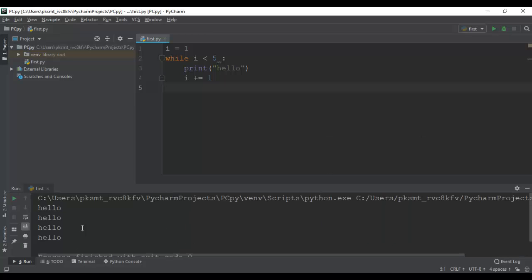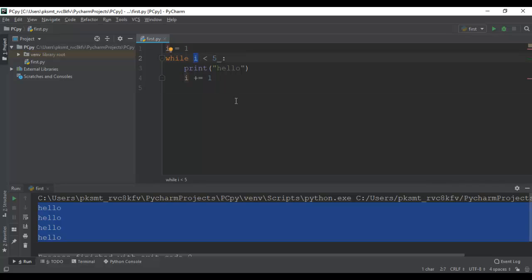Here you can see that hello is printed 4 times. Since i started with a value of 1 and it reaches up to 4, as we have incremented the value of i inside the loop. After 4 it is incremented to a value of 5, and when it checks the condition, 5 is less than 5 fails, so it comes out of the loop. This is how a while loop is written in Python.